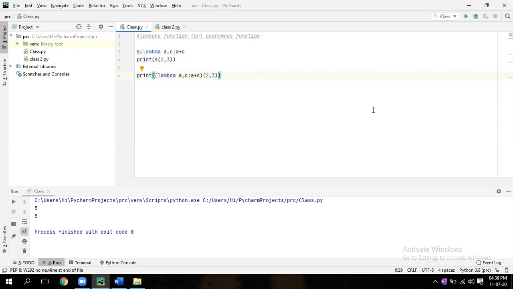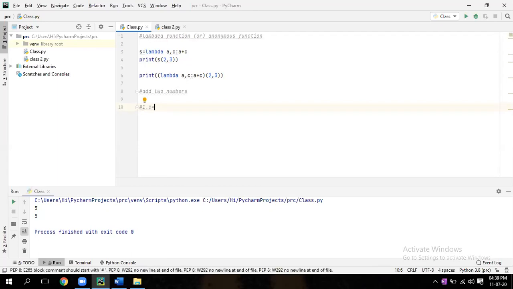So see, to add two numbers, how many ways are there? Just tell me. Suppose I tell you to add two numbers, how many ways can you do it? Number one, arithmetic. Just simply you can take a equal to 5, b equal to 3, print a plus b, done, right? Another way, you can create a function, done.